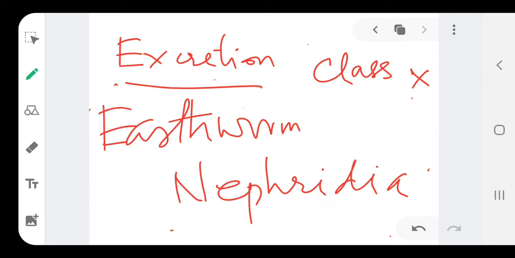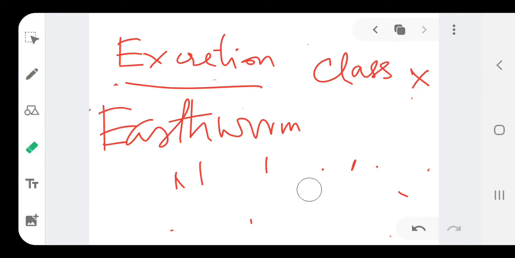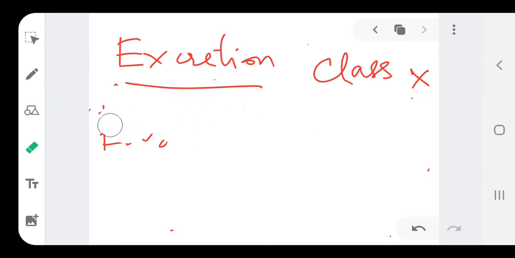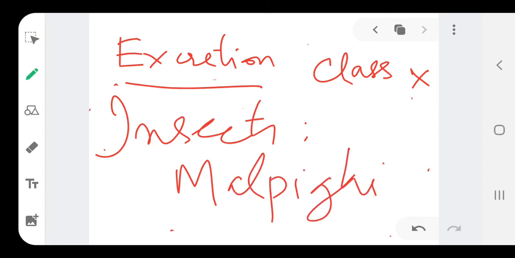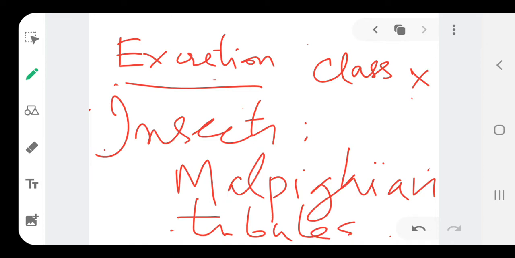Then in case of insects, the same excretory function is performed by a structure called the Malpighian tubules. So, check out the spelling: Malpighian tubules. These are one-word questions; sometimes we do ask you about Malpighian tubules.